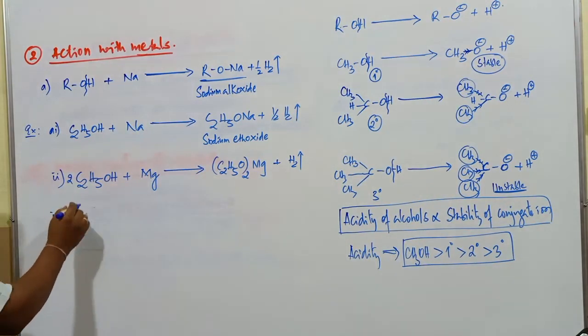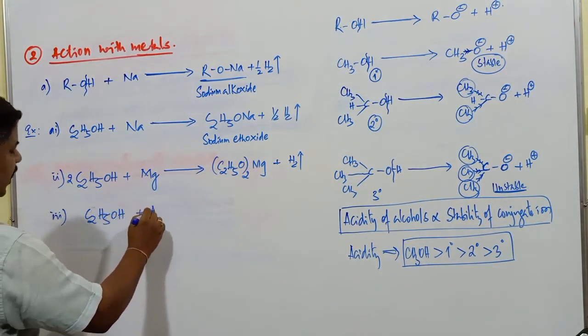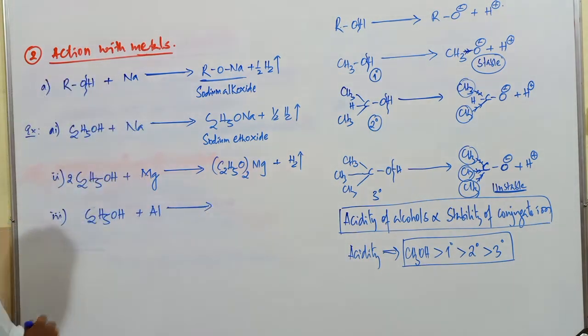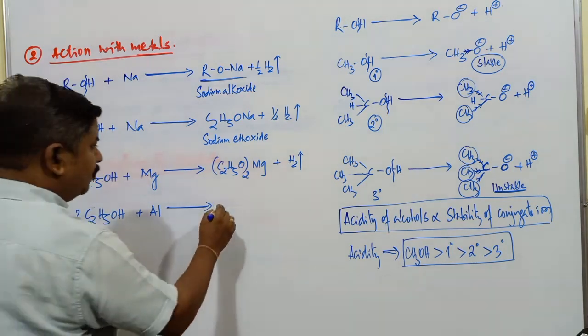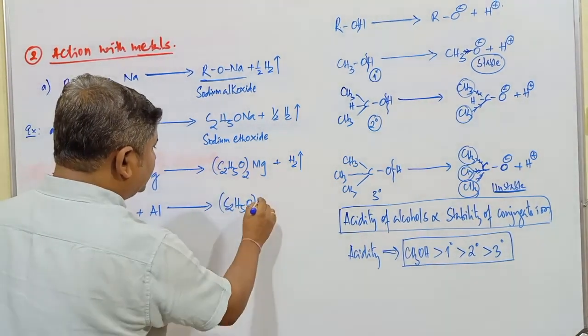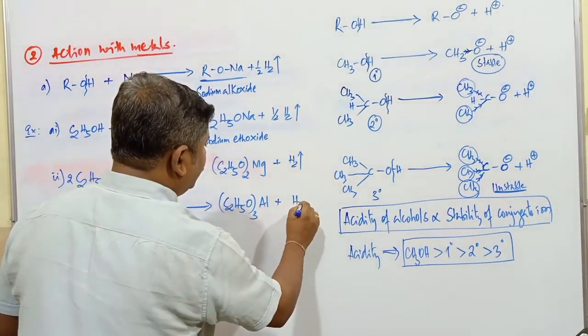Similarly, if you take the compound C2H5OH, when it combines with aluminium, Al, what's the compound obtained? It's a trivalent metal, so we have to go with 3 moles, (C2H5O)3Al, plus hydrogen gas.